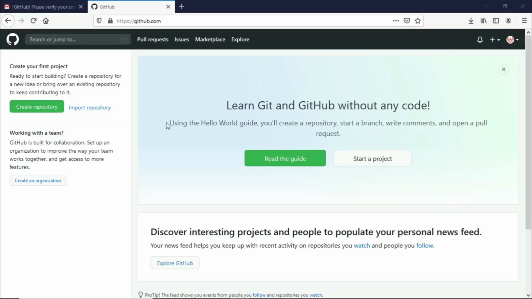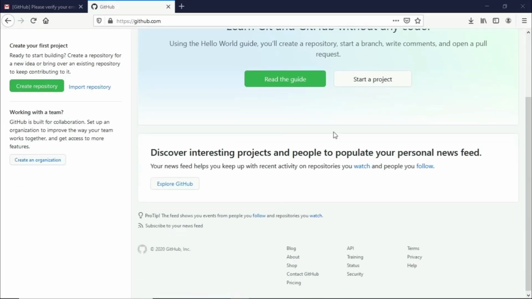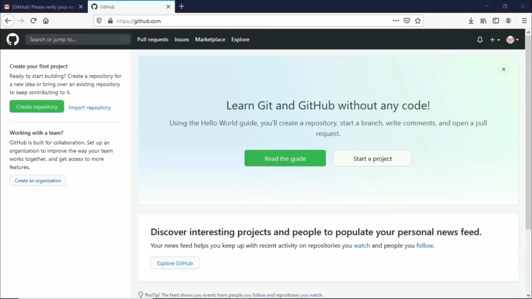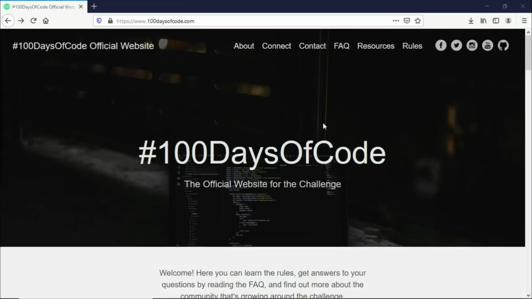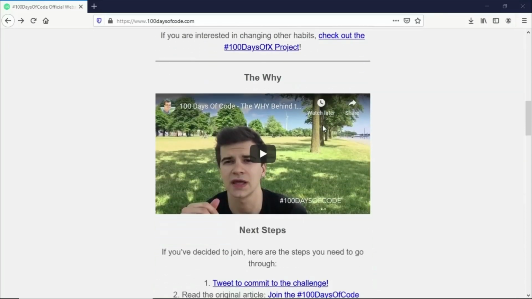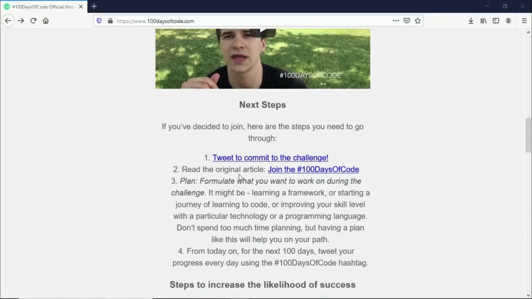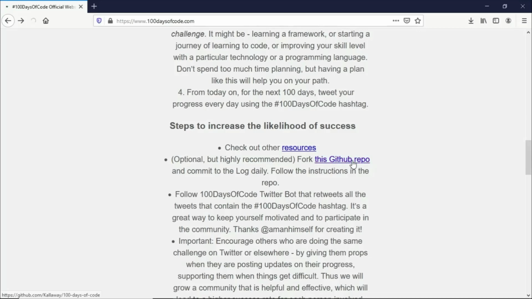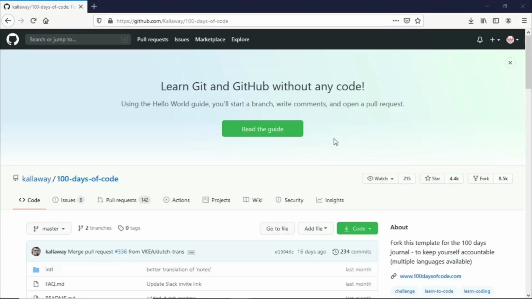Now let's go and see here, and you would see that we were redirected here, and we have an option to create our first repository. We can create an organization, start a project, and we can also read the guide. But for now, what I want to do next here will be to go to the 100 Days of Code Challenge website. If you remember, we were given instructions here to go to the GitHub repository of Callaway. And here's how that looks like.